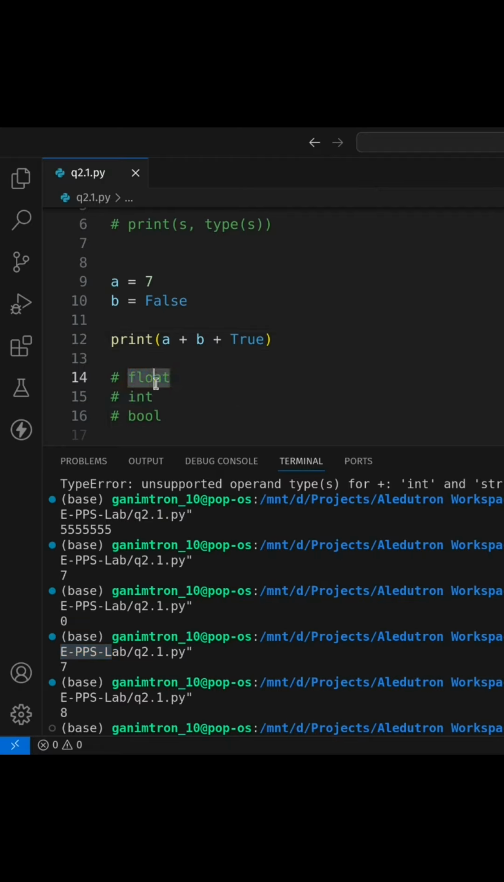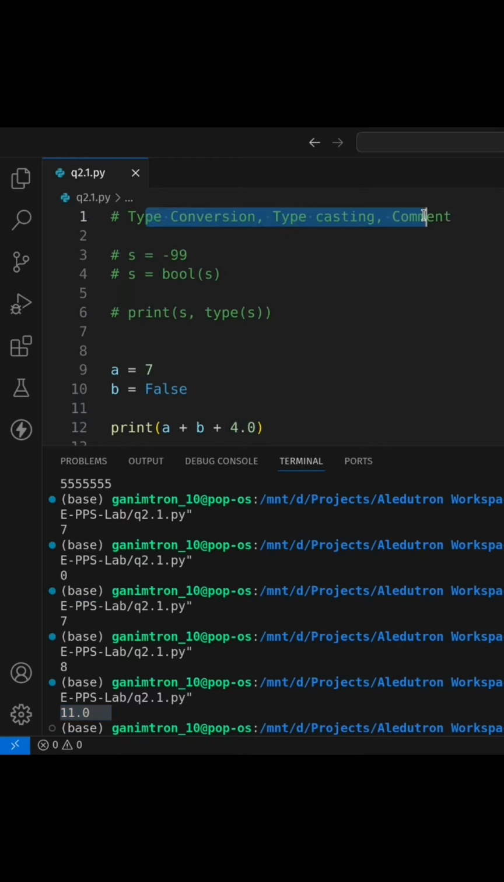So bool, int and float will convert into float. Let me try. So 4.0. So you can see 7 plus 0 plus 4, which is 11, and here we can see 11. So this was about type conversion and typecasting.